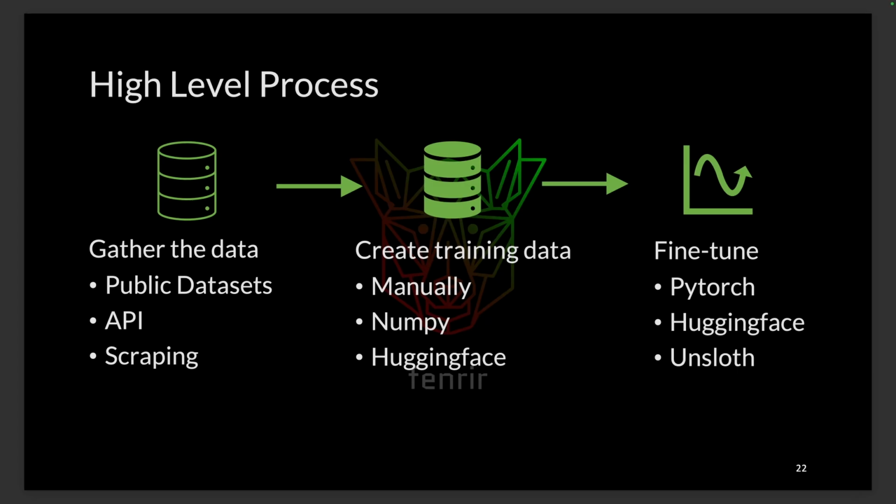For today, we're going to use Telegram and the Telethon Python API. We are then going to take all that data, put it into the Alpaca format, and then, using Unsloth, fine-tune Llama 3.1. These are just some examples you see on screen now. All the code that we're going to look at today is in a GitHub repo, which I have linked in the description. Also, if you want to cheat, you can use the dataset that I gathered from this initial exercise. It is available on Hugging Face. I will also link to that. So, without further ado, let's get into it.